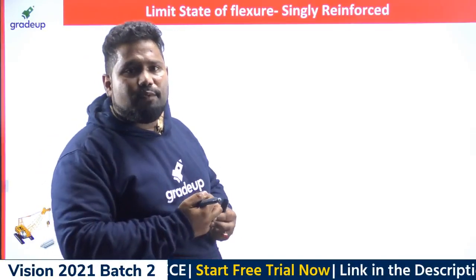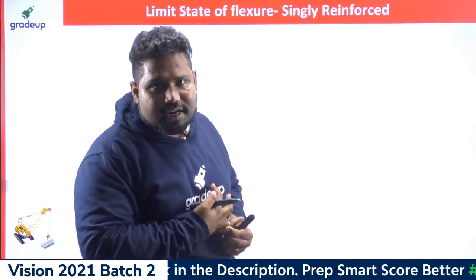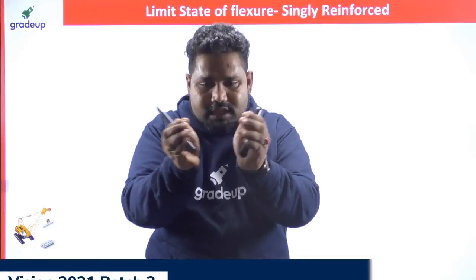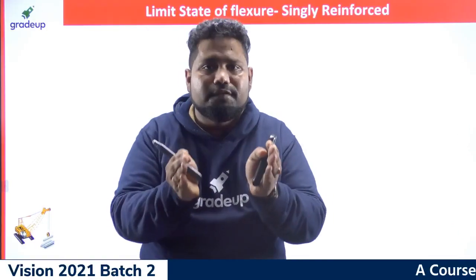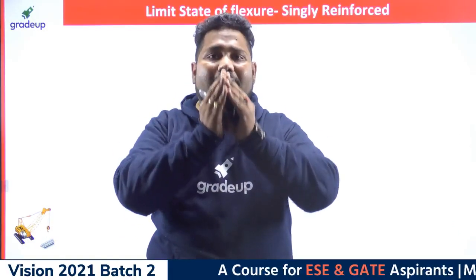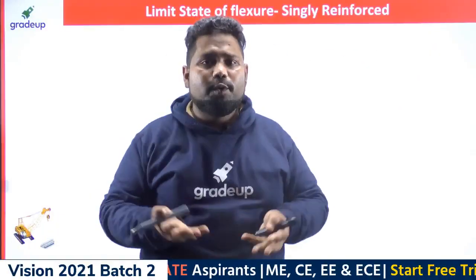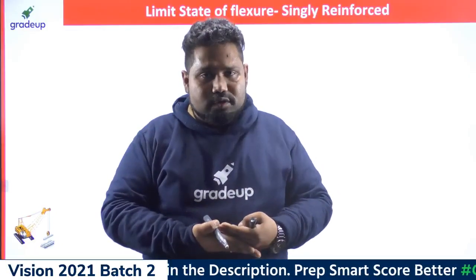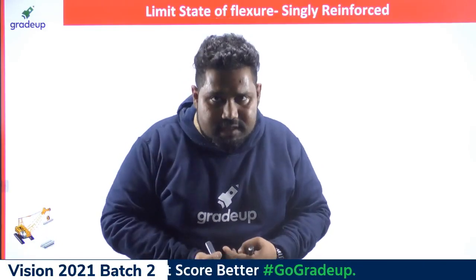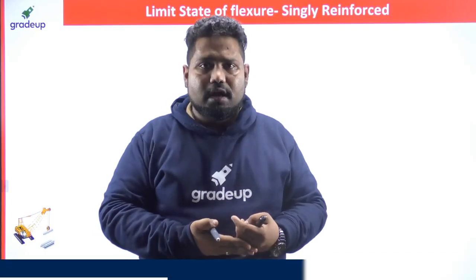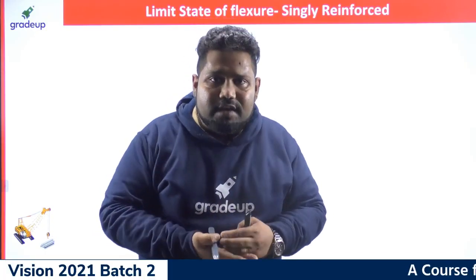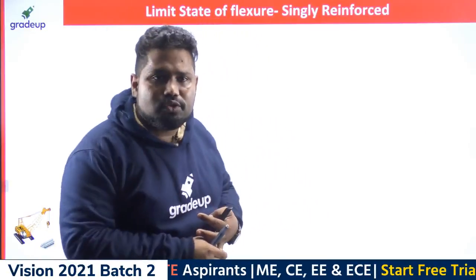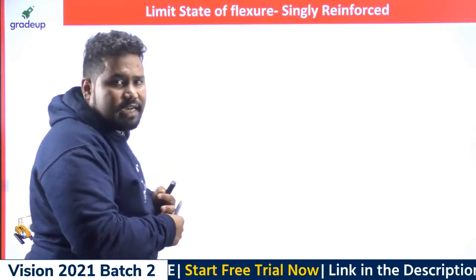Civil tech asks, sir, why do we need the overall factor of safety? As I already discussed, the test we do on concrete is performed on a small block, but the structure has a size of this much and this much, which we are not accounting for. That means the shape and size of the structure are not accounted for. So we consider 1.5 as the factor of safety for shape and size, and 1.5 as the factor of safety for material. Together 1.5 times 1.5 is 2.25. That is the answer for civil tech.